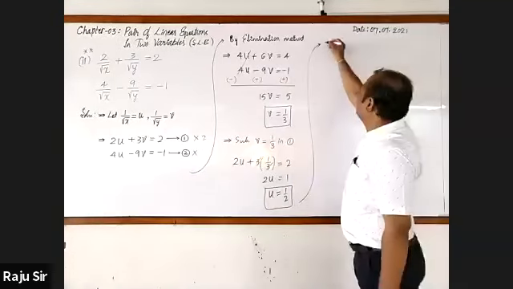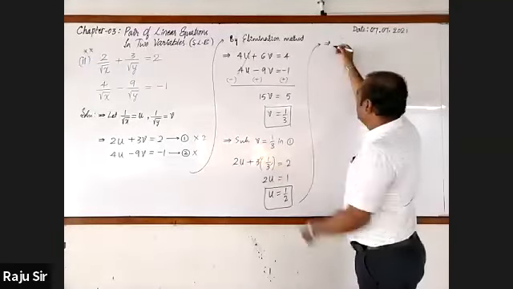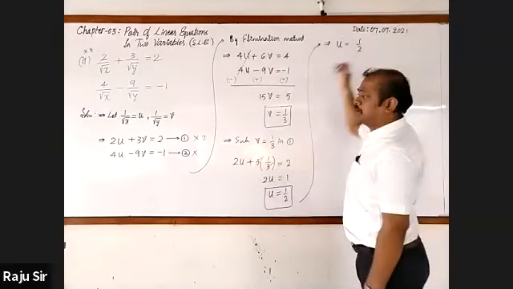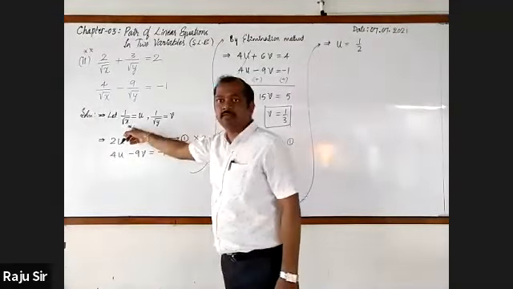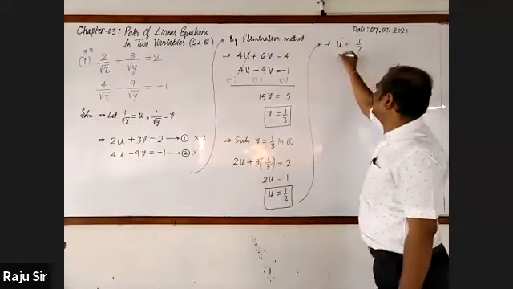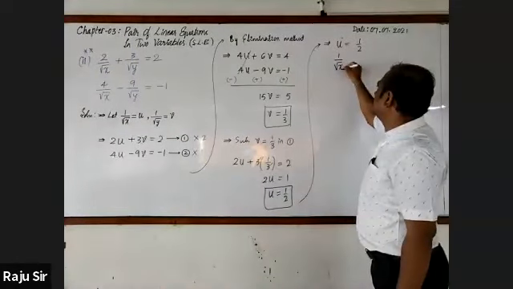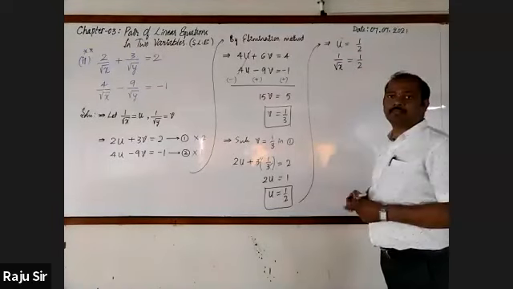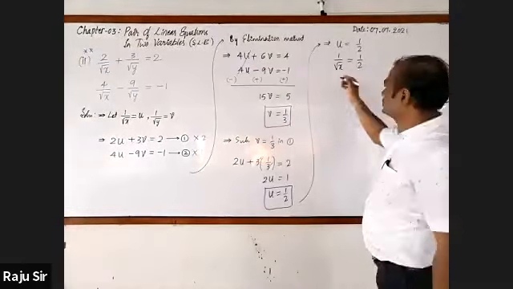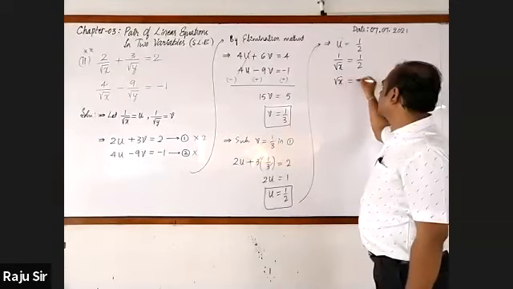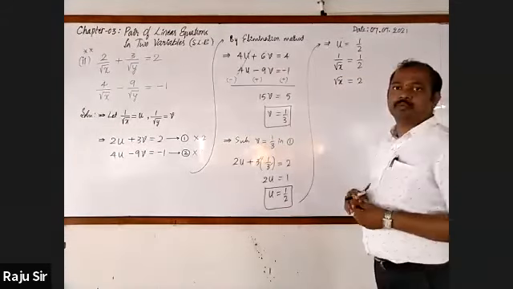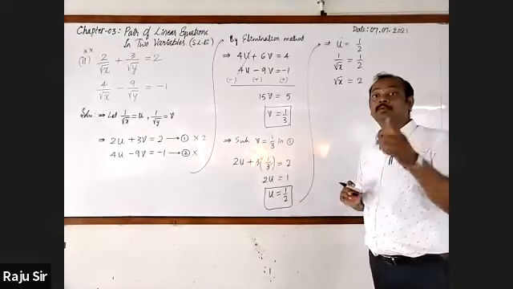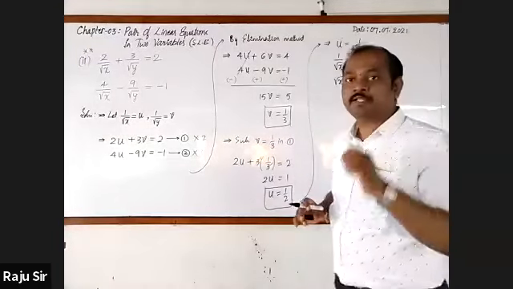Now let us go for finding x and y. Take the u term first. u is 1 by 2. We have assumed 1 by root x as u, so write 1 by root x in place of u, which is equal to 1 by 2. Take the reciprocals: root x is equal to 2. Or even by cross multiplying you will get root x equal to 2. But we want x only.